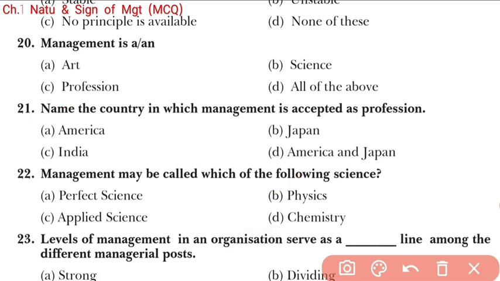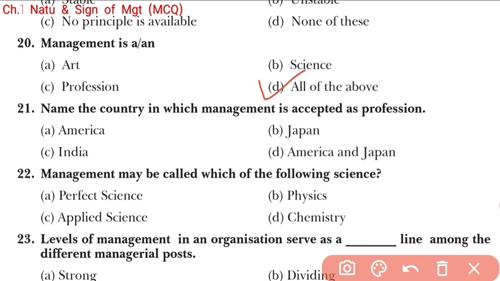Now we move to the next question, question number 20. Management is an, what is management? Art, science, profession. So students, we know that management is all of the above. We already know there are three natures of management: management as an art, management as a science, management as a profession. We have already studied this. So here the right answer will be D.